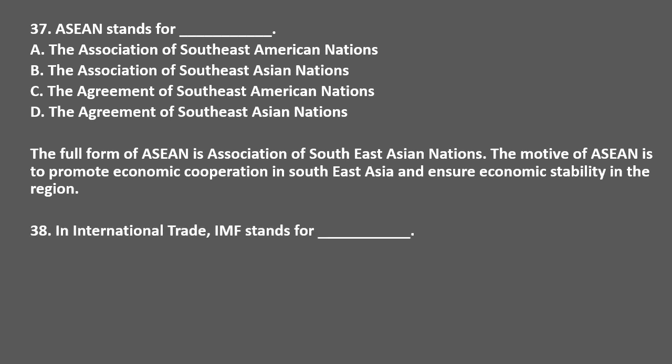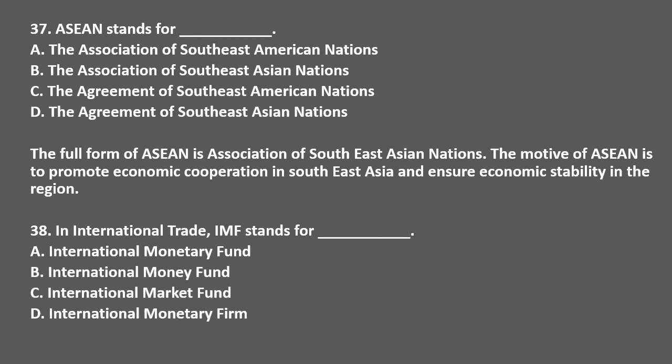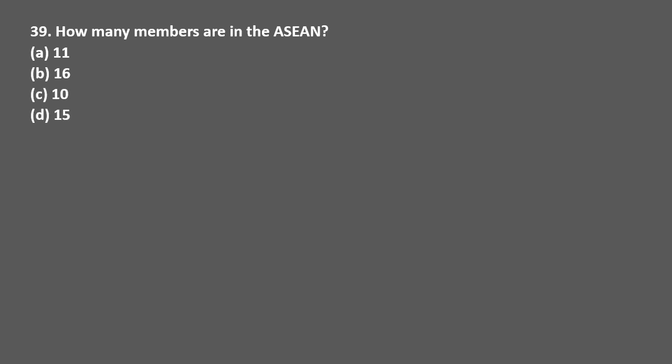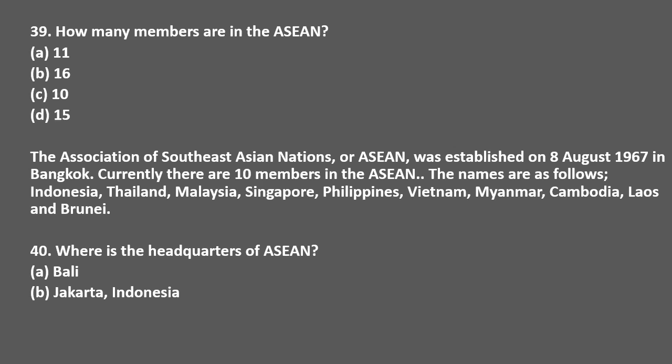In international trade, IMF stands for, options are International Monetary Fund, International Money Fund, International Market Fund and International Monetary Fund. The correct answer is option A, International Monetary Fund. How many members are in the ASEAN? Options are 11, 16, 10 and 15. The correct answer is option C, 10. For more, you can pause and read this point. Where is the headquarters of ASEAN? Options are Bali, Jakarta, Manila and Singapore. The correct answer is option B, Jakarta.